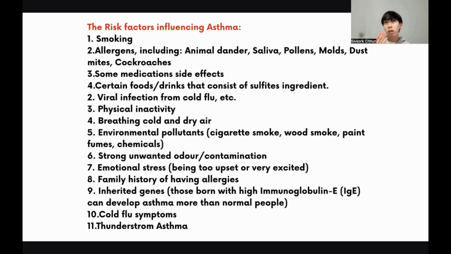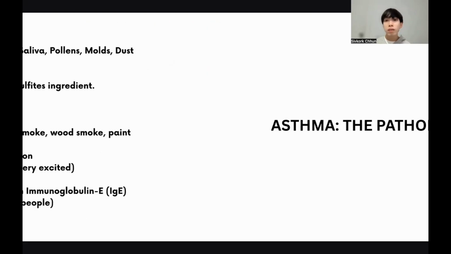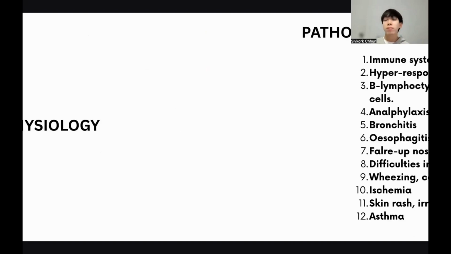So this part will affect the lung, and then it develops serious symptoms of asthma. And if untreated, then asthma development occurs. And what is the pathophysiology of asthma?